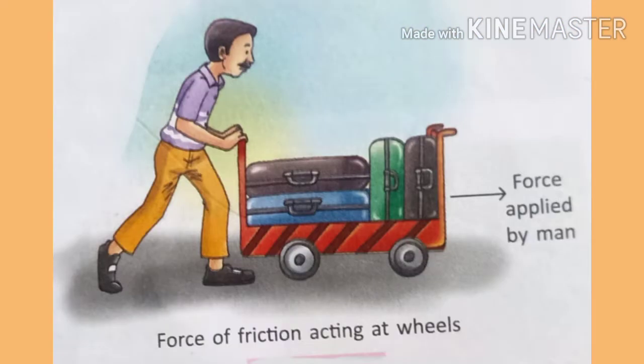We have already learned that force can slow down or stop a body. Therefore, some force must be acting on the rubber ball or a bicycle which stops them. This force is called the force of friction.